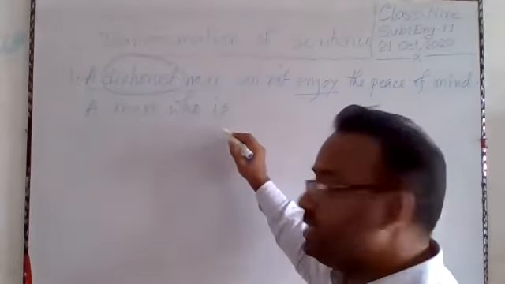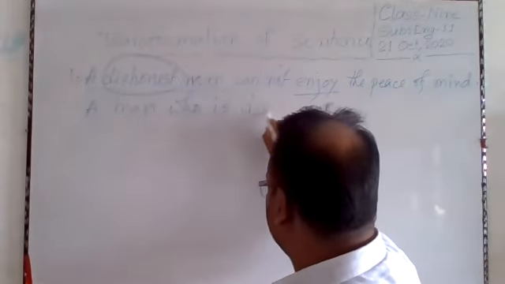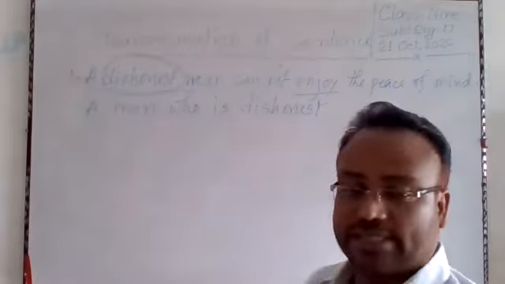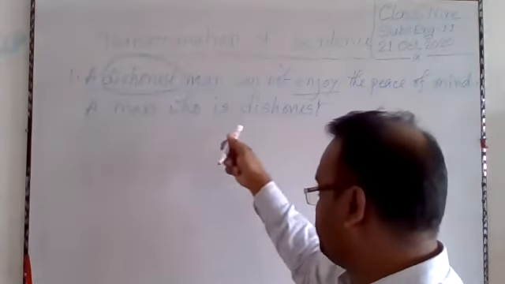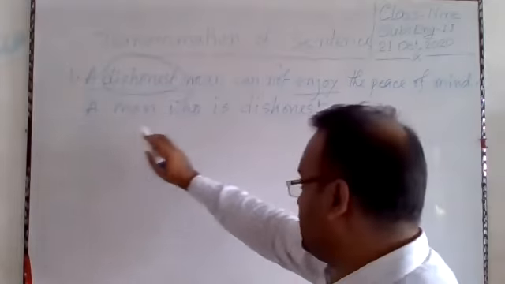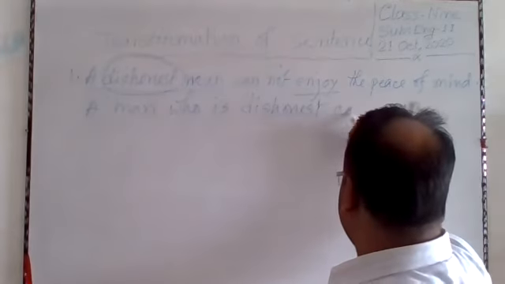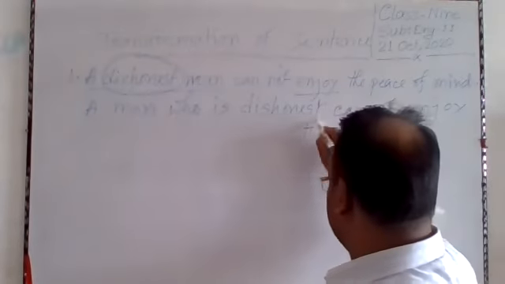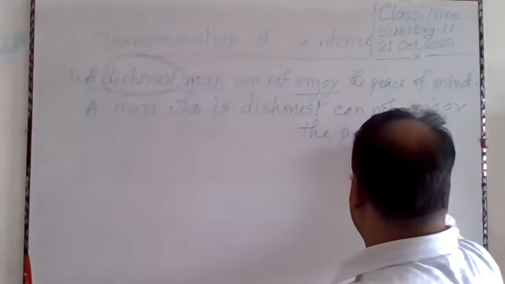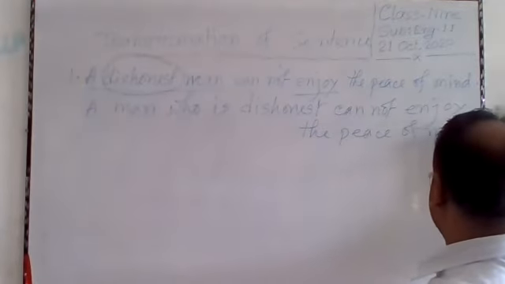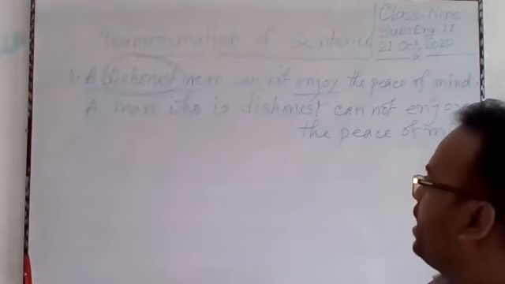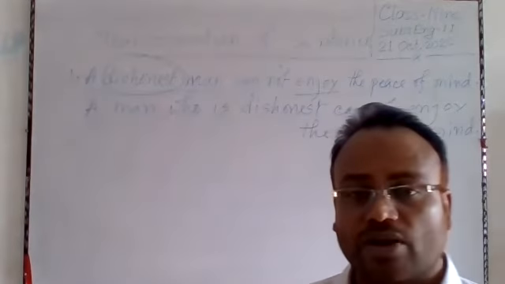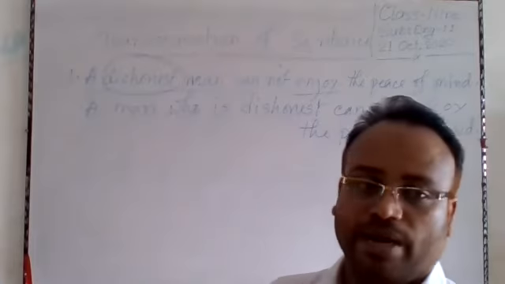Now you will have to write this adjective, dishonest. Actually, we have prepared a new clause, that is who is dishonest. Now write the rest part of the sentence. A man cannot enjoy the peace of mind. So the complex sentence is, a man who is dishonest cannot enjoy the peace of mind.